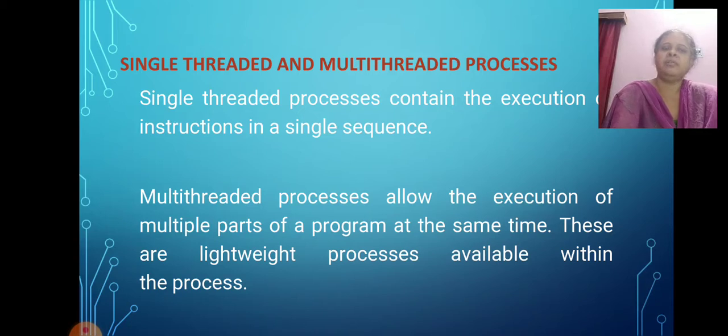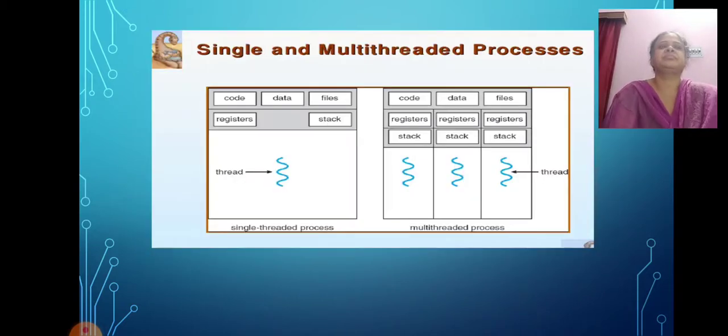Now we must learn the definitions of the types, single-threaded and multi-threaded process. A single-threaded process contains the execution of instructions in a single sequence. A multi-threaded process allows the execution of multiple parts of a program at the same time. These are lightweight processes available within the process. This is the diagram of single-threaded and multi-threaded process.